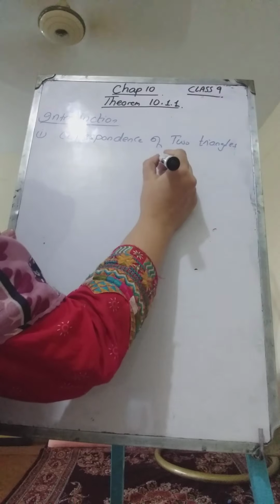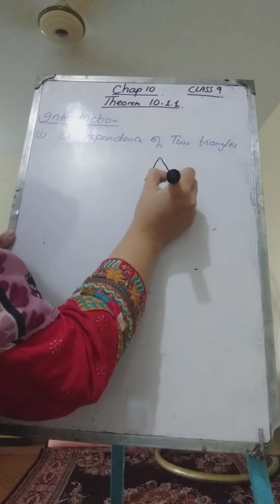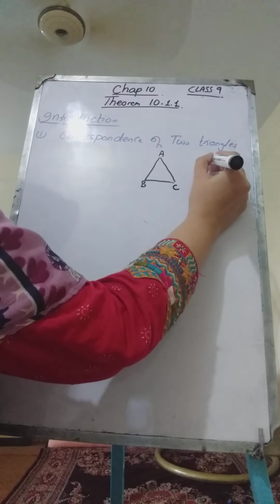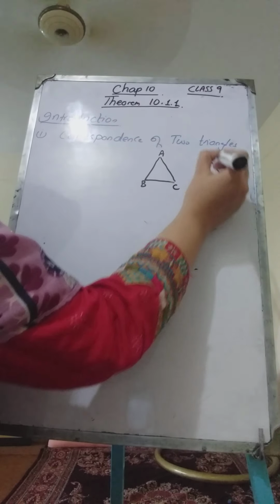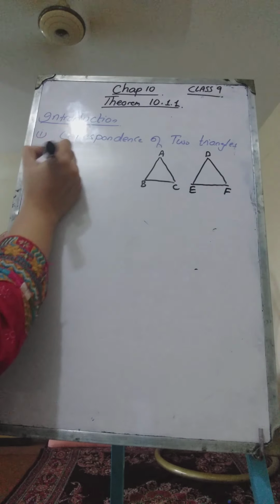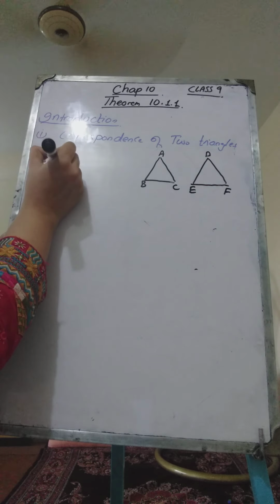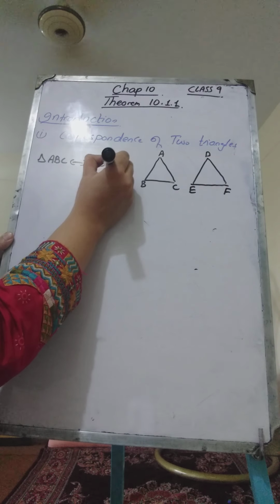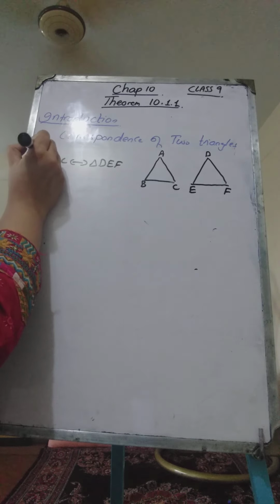The first one we have already considered: triangle ABC corresponds to triangle DEF. The first correspondence is triangle ABC corresponds to triangle DEF. Okay, this is the first correspondence.